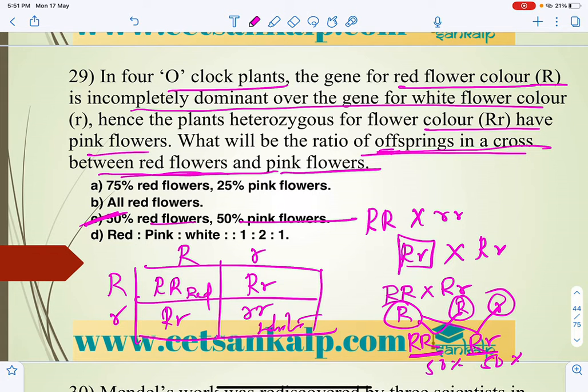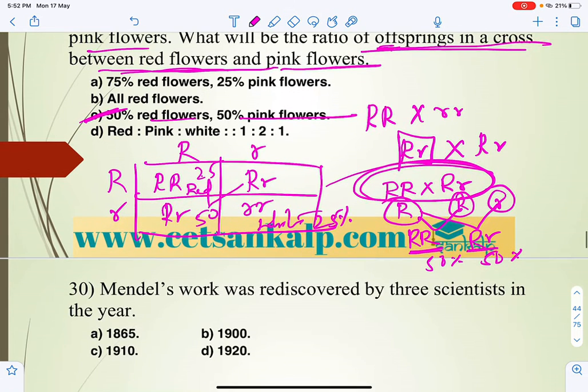So the answer for that is C, 50% red flower, 50% pink. In the other case, red flower is 25%, pink flower is 50%, white flower is 25%. But your given cross is red with pink, not pink selfing.